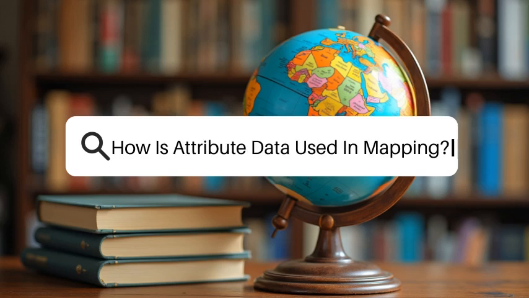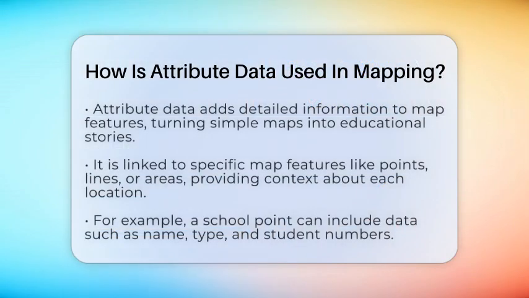How is attribute data used in mapping? Imagine you're looking at a map and wondering what makes each place special beyond just its location. That's where attribute data comes into play. It adds details that turn simple maps into stories about the places they show. In mapping, attribute data is information linked to specific features like points, lines, or areas on the map.